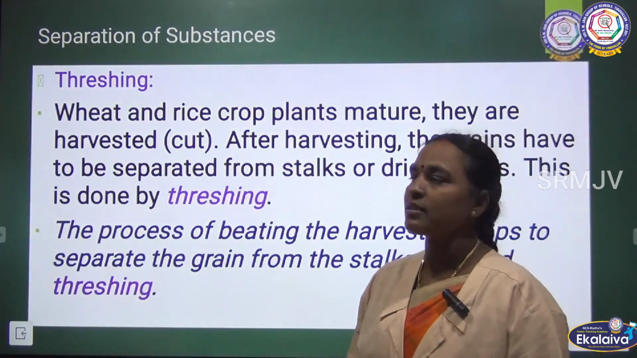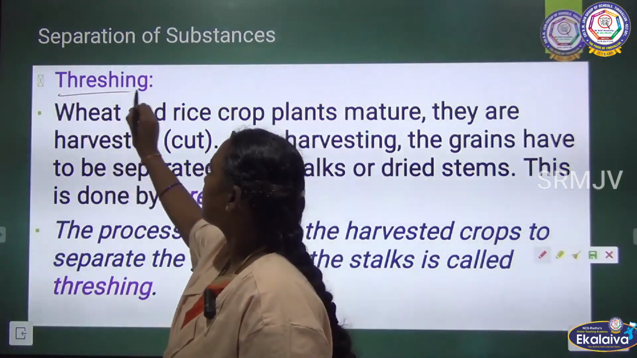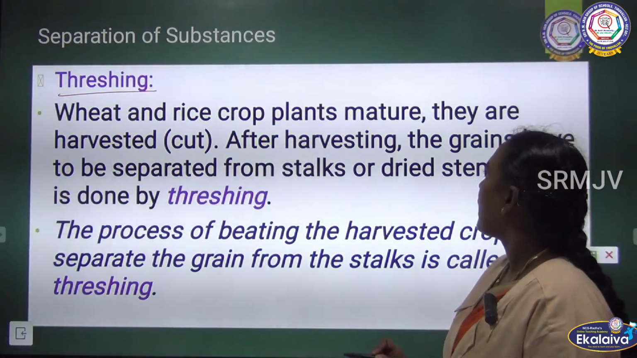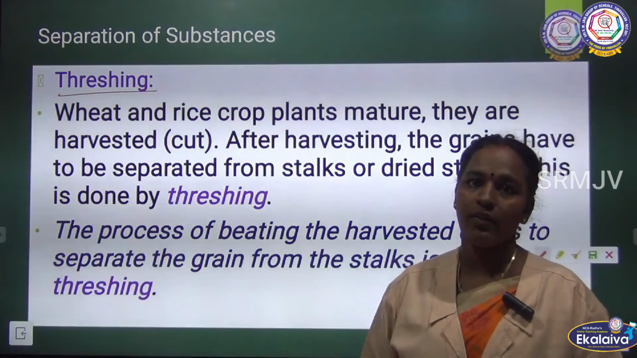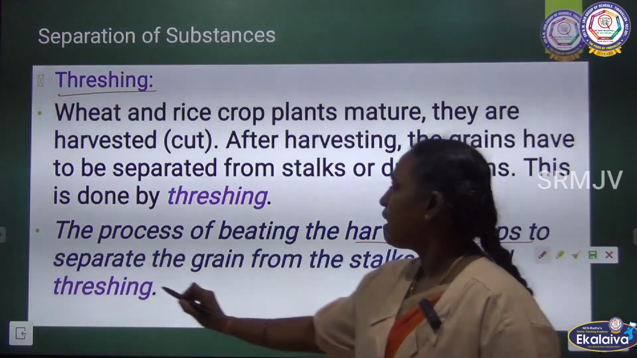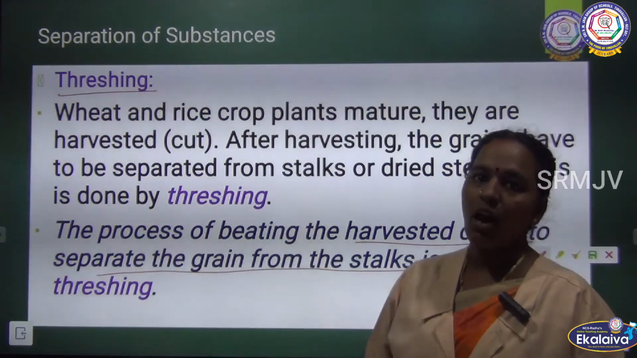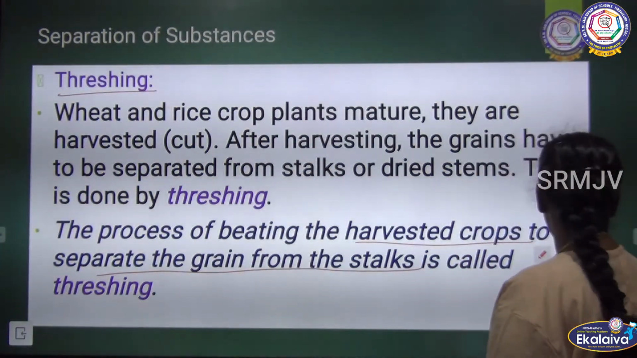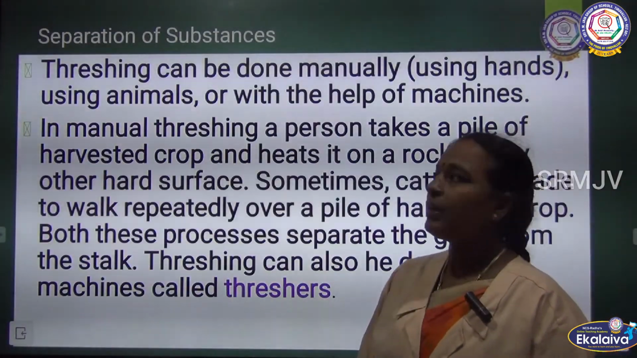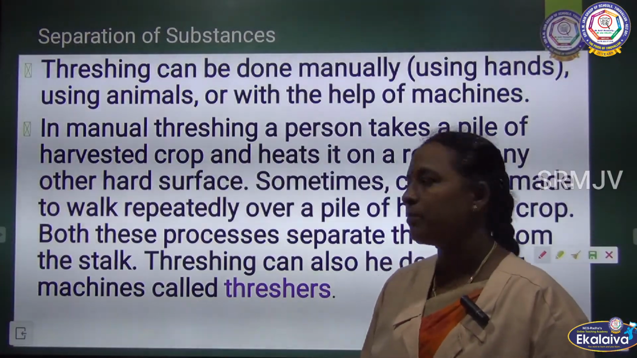The first method is threshing. Let us see what is threshing. Wheat and rice crop plants mature and they are harvested. The process of beating the harvested crops to separate the grain from the stalk is called threshing. How are they doing this process? Threshing can be done manually, using animals, or machines.